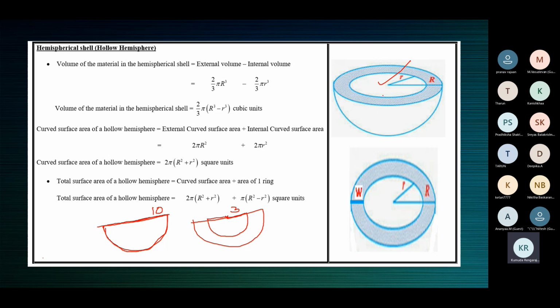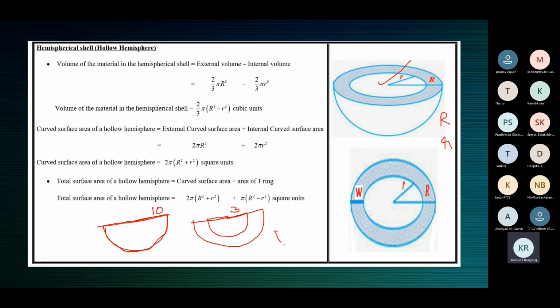So this is as if it were a solid hemisphere of radius R, and from this solid hemisphere a hemispherical cavity has been made using the same center.